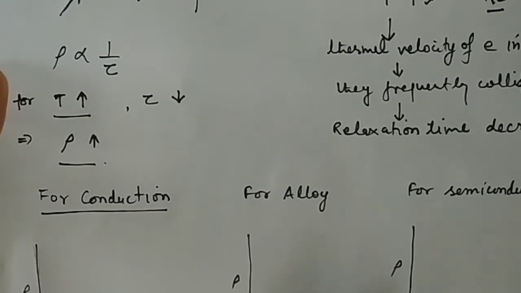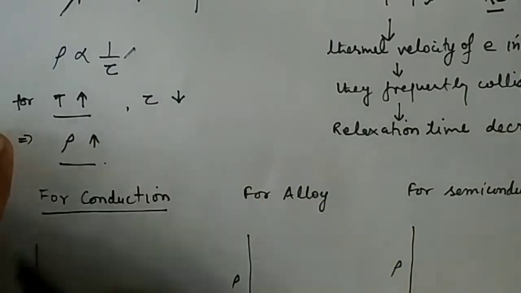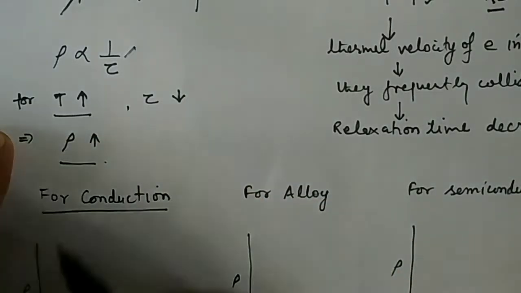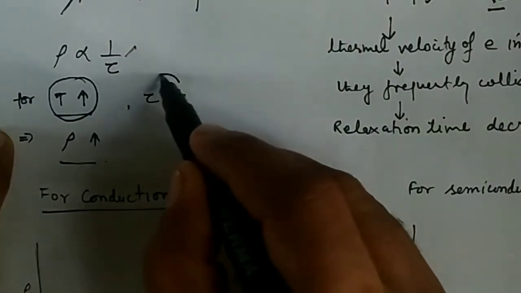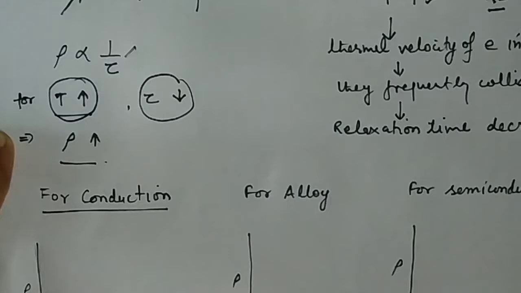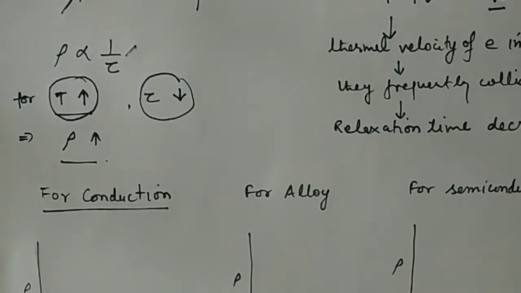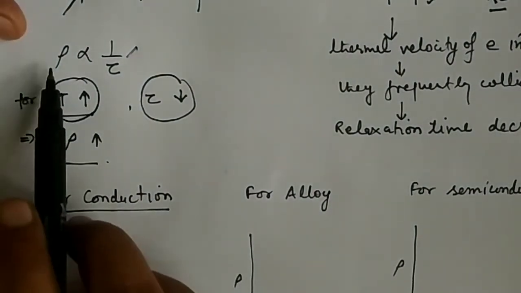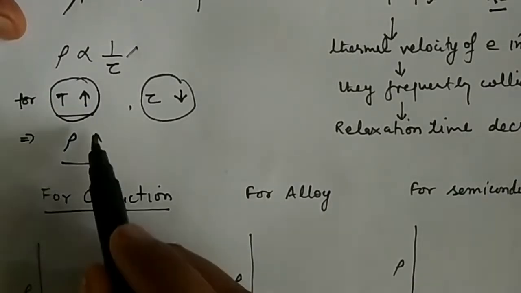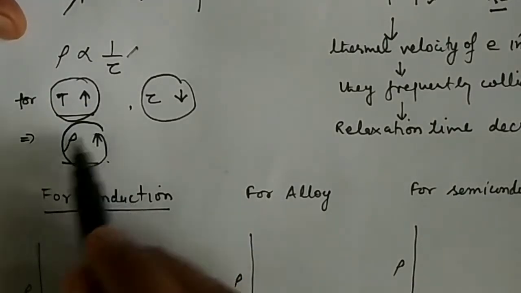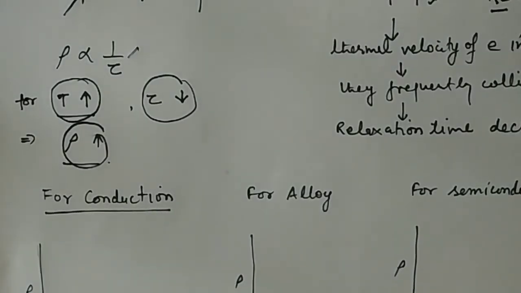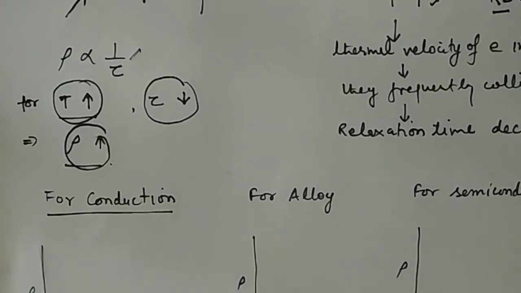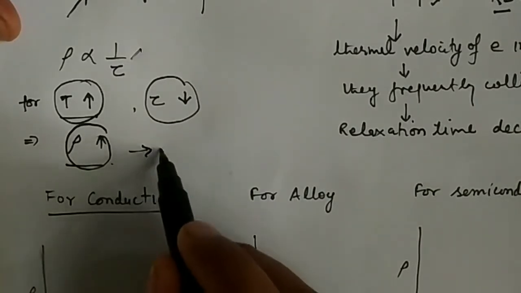Now if you see here, as we know that the resistivity is inversely proportional to the relaxation time, you can see that if the temperature is increased, the relaxation time decreases. So this directly means that the resistivity of a conductor increases. So directly we can say that if you increase the temperature, the resistivity of a conductor increases, and so does the resistance.